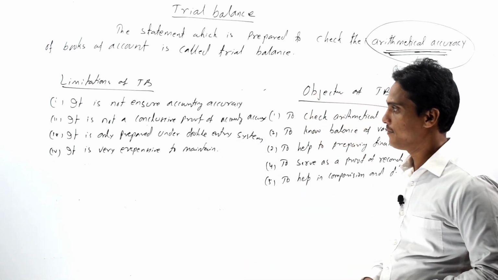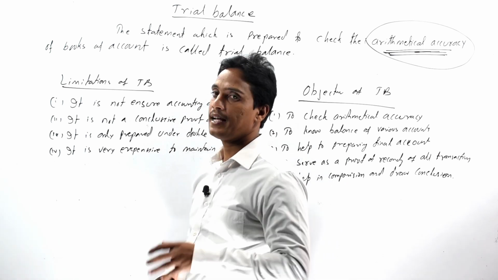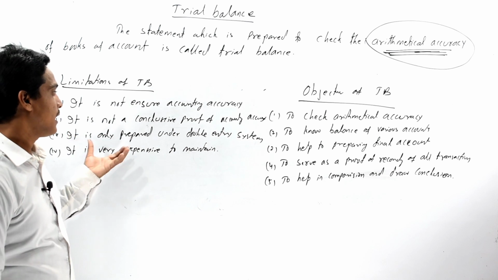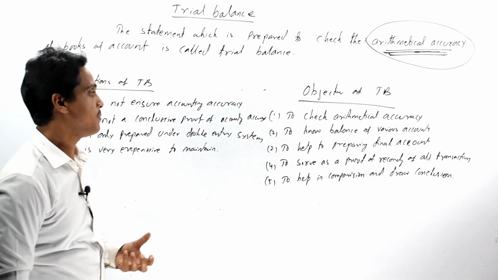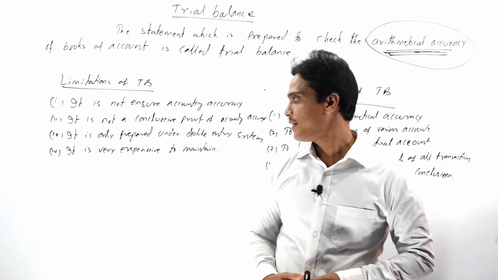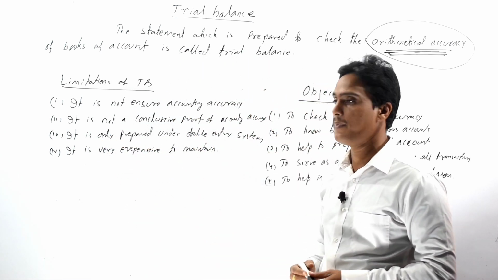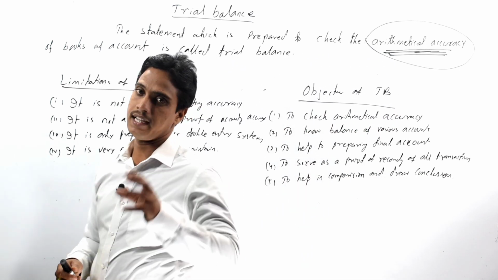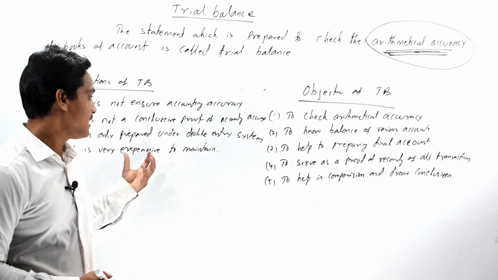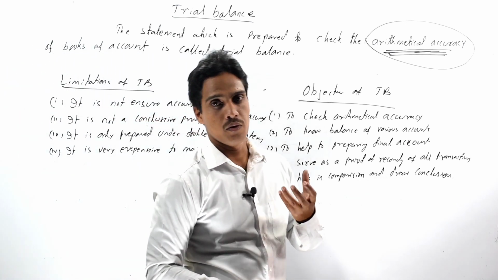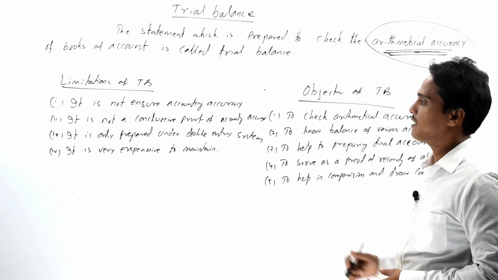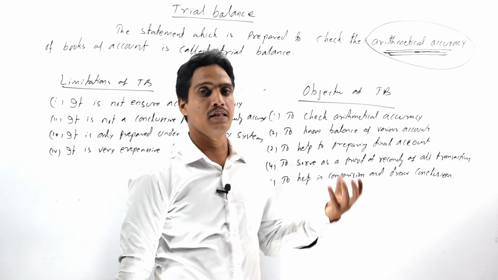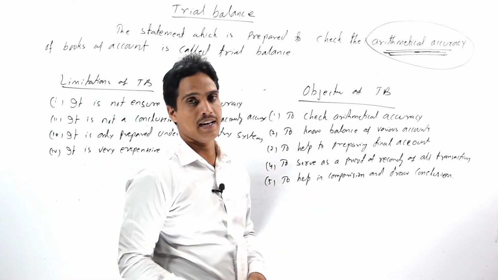So let's repeat again. The first limitation of the trial balance is it is not ensure accounting accuracy, and the second one is it is not the conclusive proof of accounting accuracy, and the third limitation is it is only prepared under double entry system, and the last but not the least limitation of the trial balance is it is very expensive to maintain. So these are the limitations of our trial balance. So now come to the different methods of preparing our trial balance.